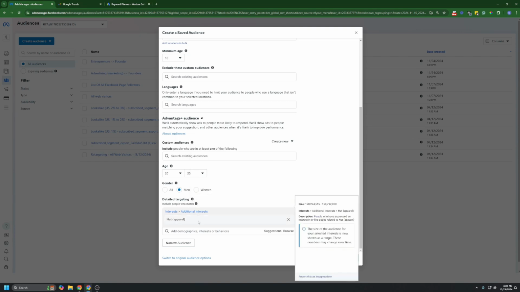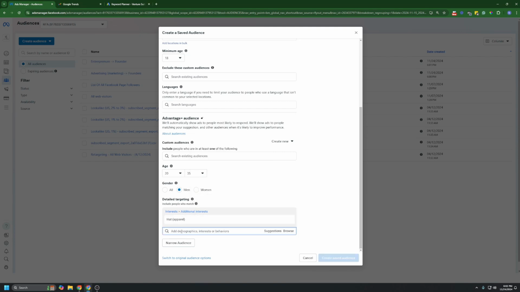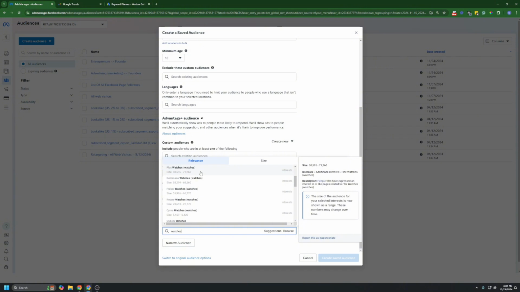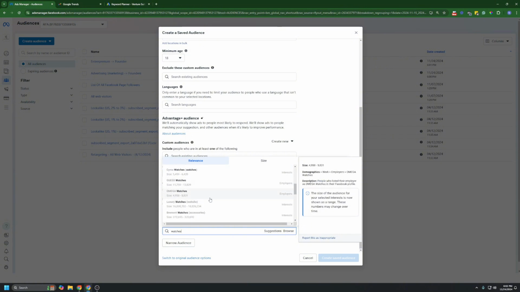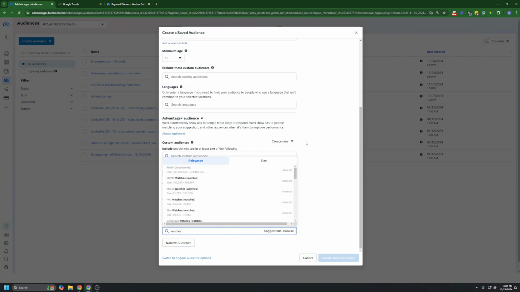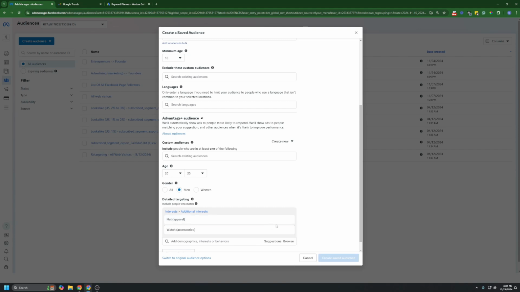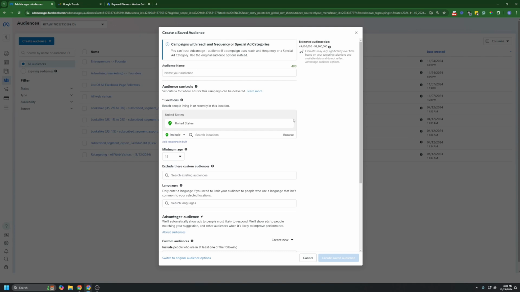That could be a really good one if you're selling hats, or of course, there's so many watches from inside of here. If you're selling watches, it's really easy to target these people, honestly. So you can see that watch accessory. That's exactly the one you'd be targeting right now. You just target men who are looking for watches. Really, really easy. So another tool that I really like to look at is Google Trends.